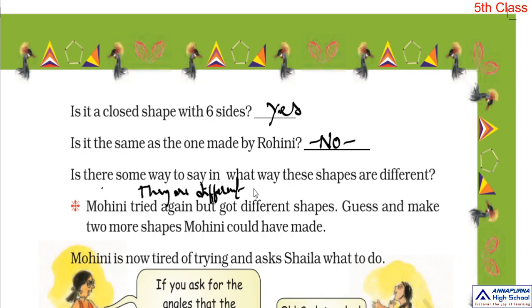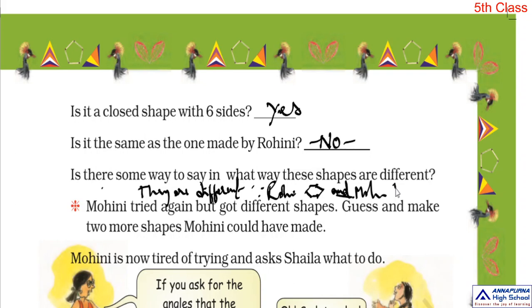Why? Because what is the shape made by Rohini? This is the shape made by Rohini. And what about Mohini?